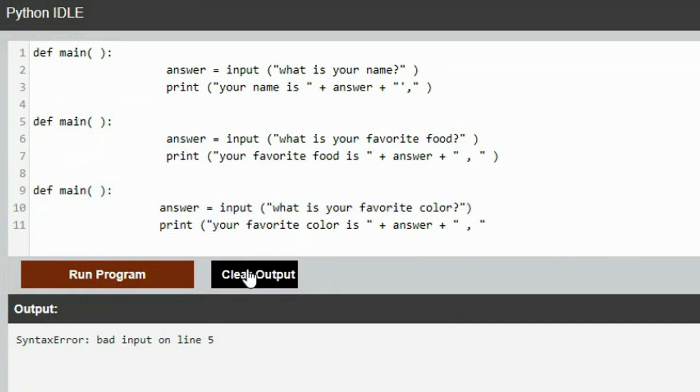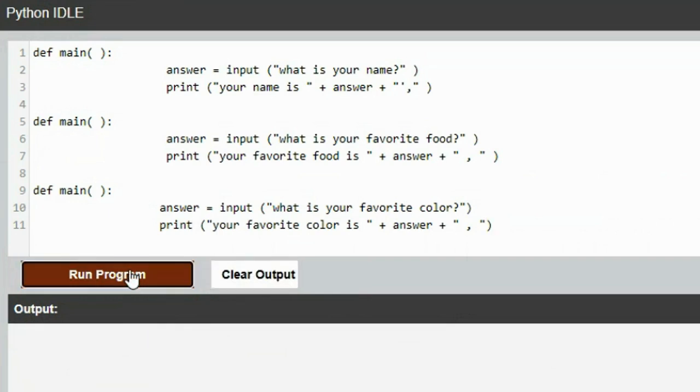You capitalized that again. Now let's clear it and run it. EOF in multi-line statement. I'm not even sure what that error is. It may have something to do with you don't have an ending parenthesis. There's not an ending parenthesis on that print statement. Let's clear that and run that. Yeah, that was it, because it didn't have an end. It was going forever. It didn't know where the end of file was.